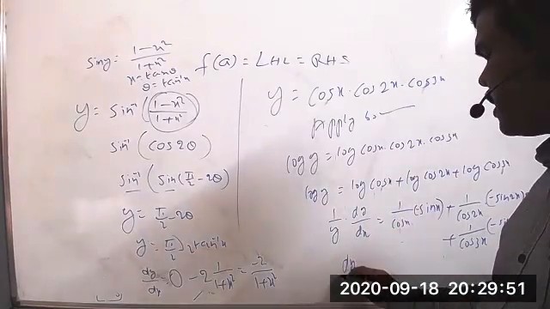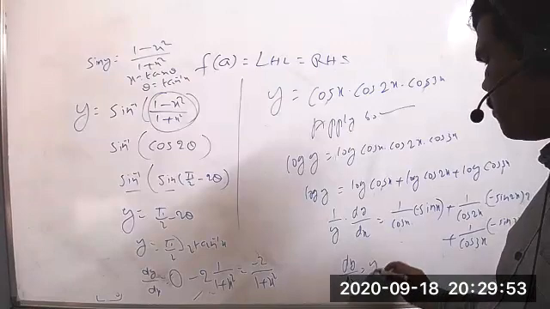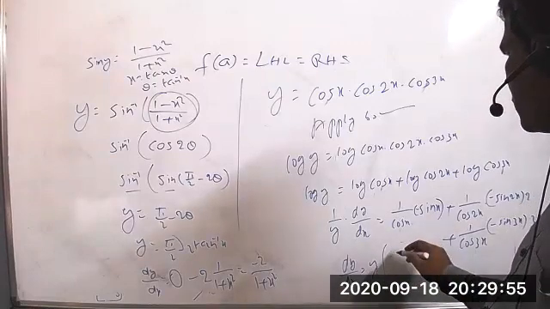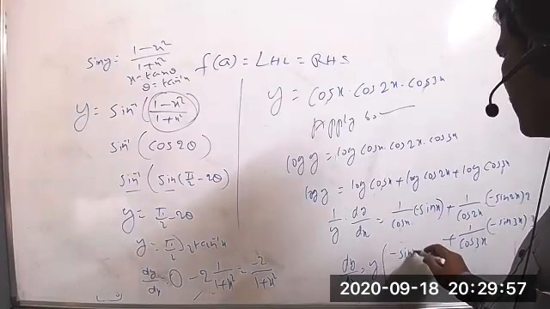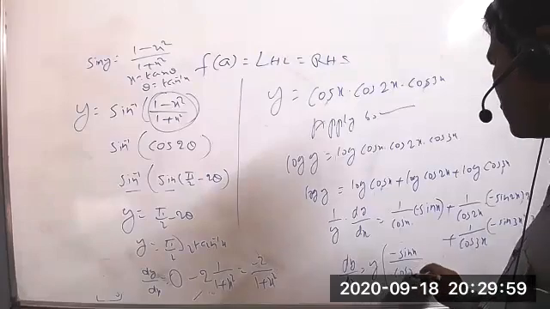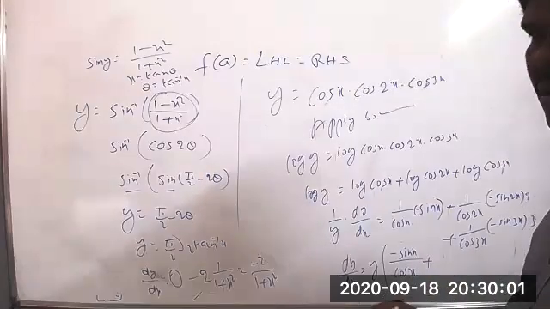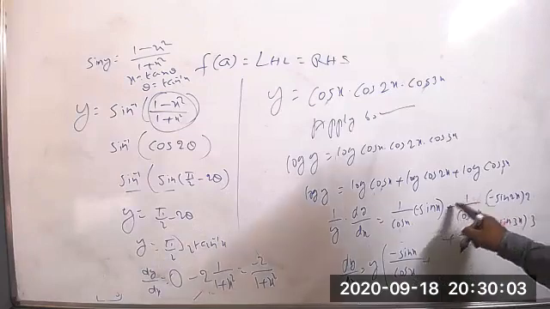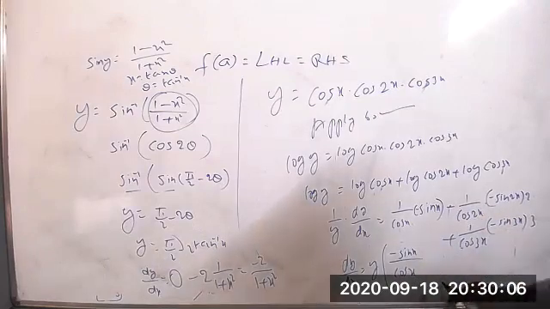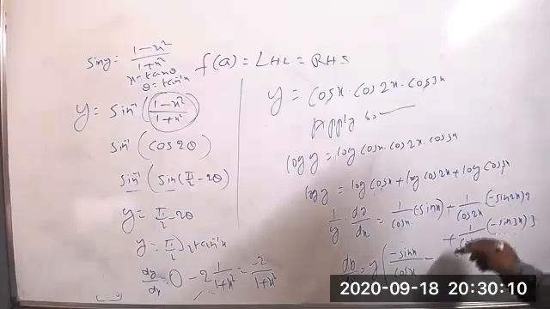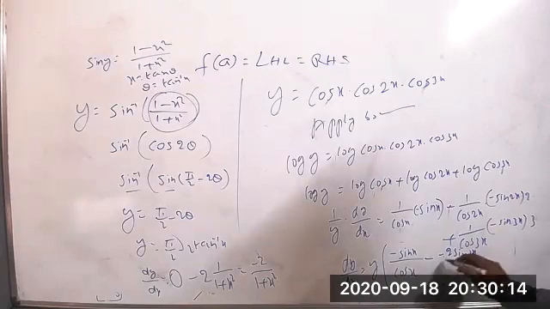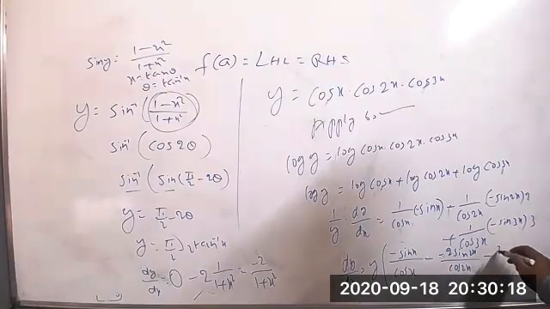So therefore dy by dx equal to, you can write now, y into minus sin x by cos x, plus, if anyone made a mistake, you can rectify that. I did it as tan x, minus tan x, and then, okay, it's fine. Plus into minus equal to minus. So 2 sin 2x by cos 2x. Here also minus 3 sin 3x by cos 3x.